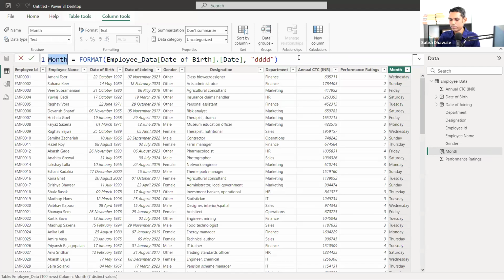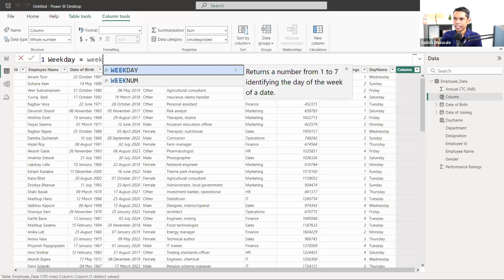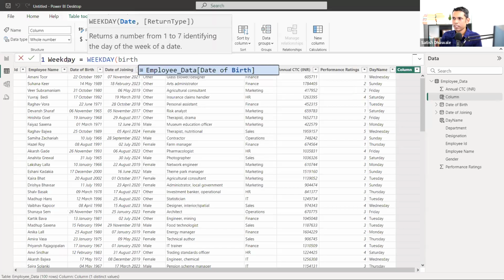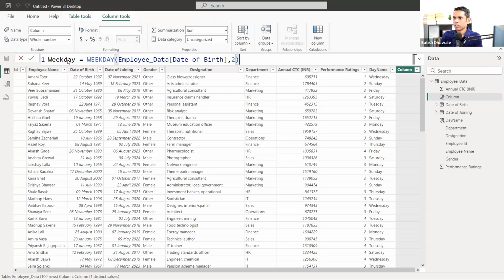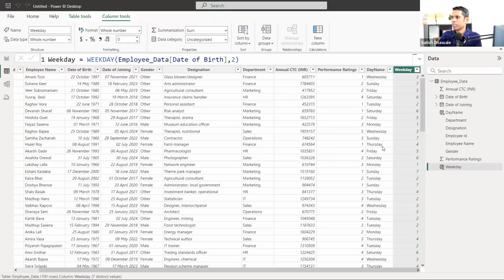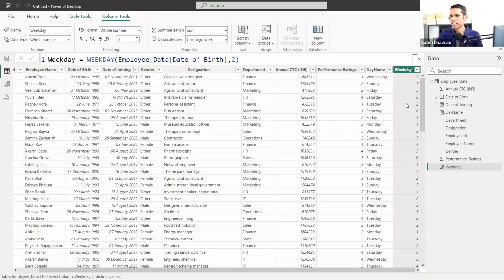So let me name this day name. And I'm going to add one more formula by clicking on new column. Here it is, new column, weekday. The weekday formula will be like this: weekday, and it will be the birth date. And I'll start Monday as the first day. Monday as the first day means 2. So now let's see: with Monday as the first day, our Wednesday will be the third day, right? Got it. Sunday will be your seventh day. Friday will be your sixth day. And look at here now.